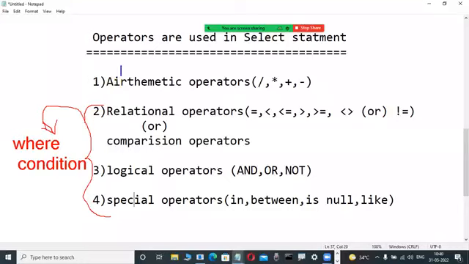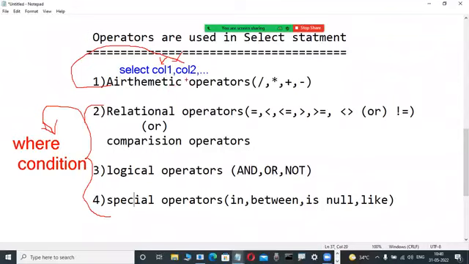Here the SELECT keyword is there. After SELECT, here salary plus, or salary into 12, like this only. That's why arithmetic operators are used after SELECT, in the columns. Some columns are there, here in the picturization, a blue line. After the SELECT keyword, some columns are there. In those columns only, arithmetic operators are always used.